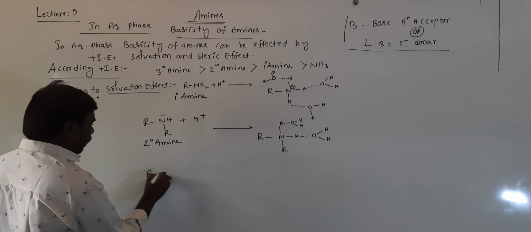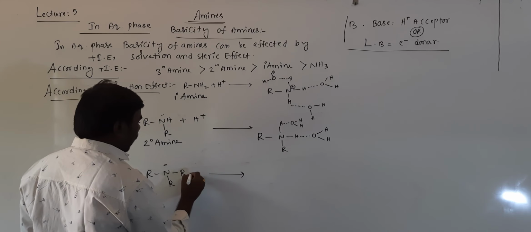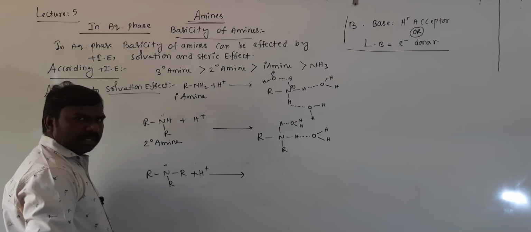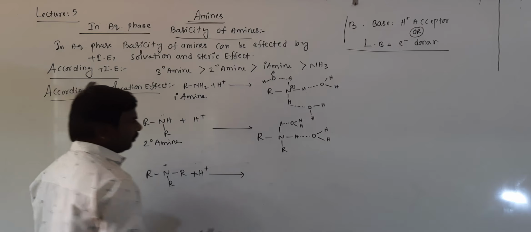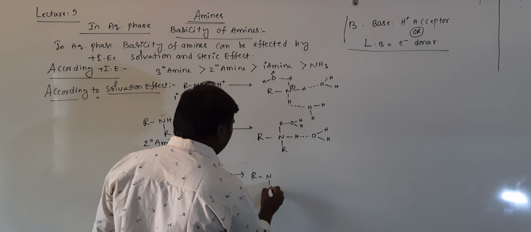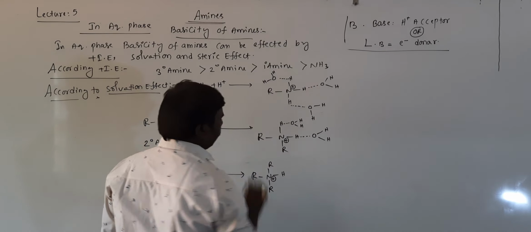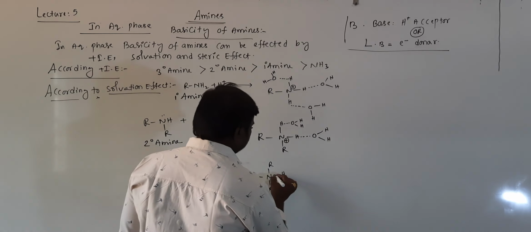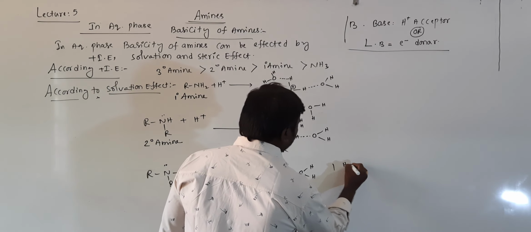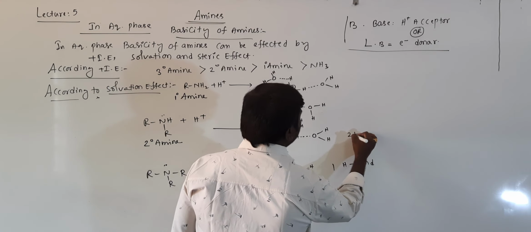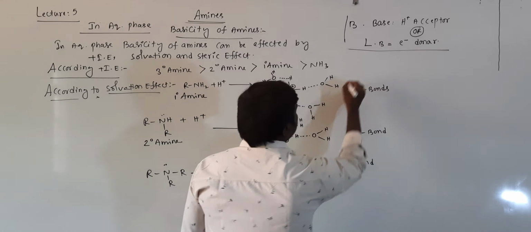If I take a tertiary amine, RNRR, it has a lone pair. It can accept a proton, right students? A proton acceptor is a base. By donating these 2 electrons, the proton will be accepted, and we get RNRRH plus, a cation. This H is involved in hydrogen bonding with water. Here one hydrogen bond, here two hydrogen bonds, and here three hydrogen bonds.